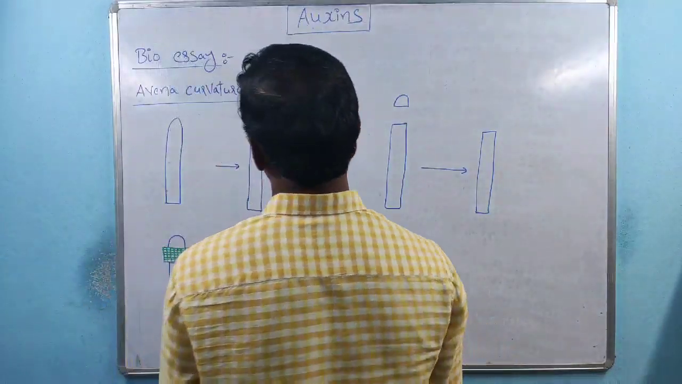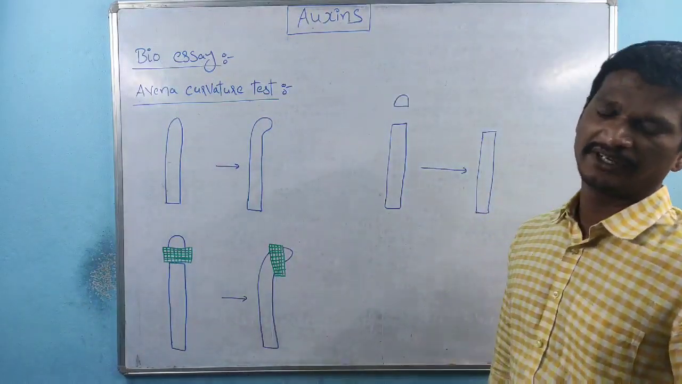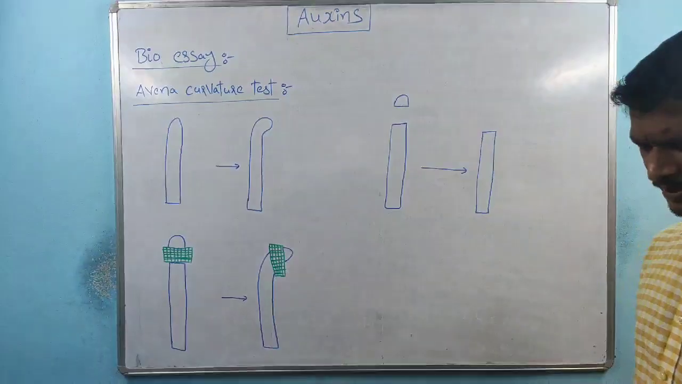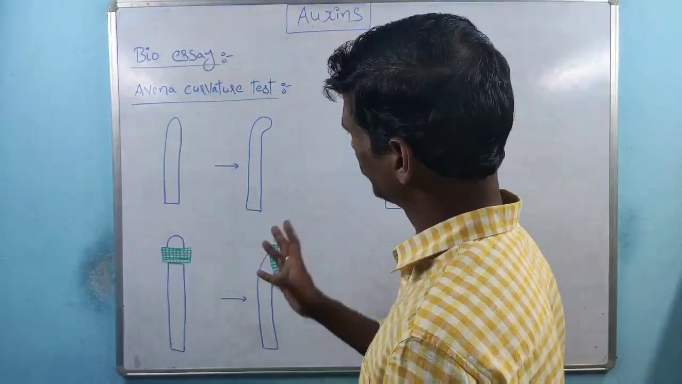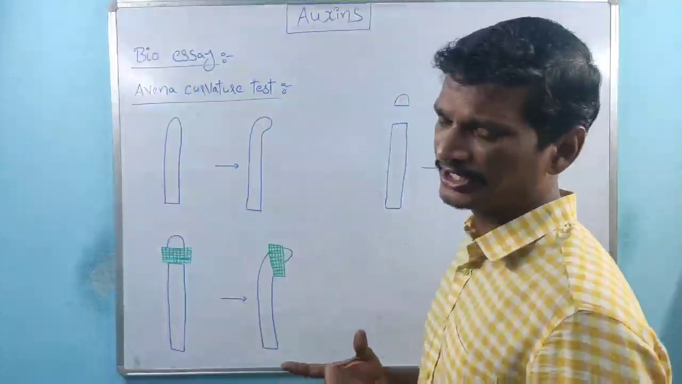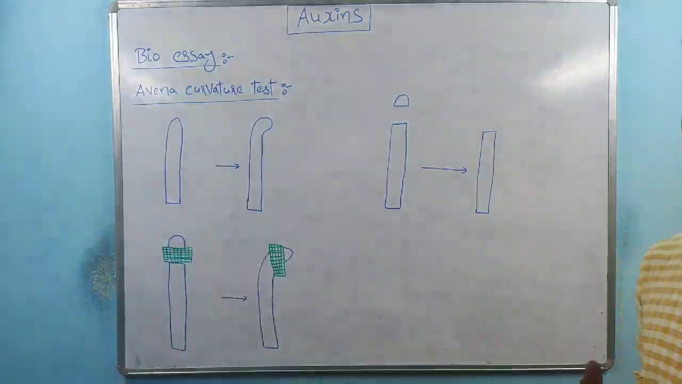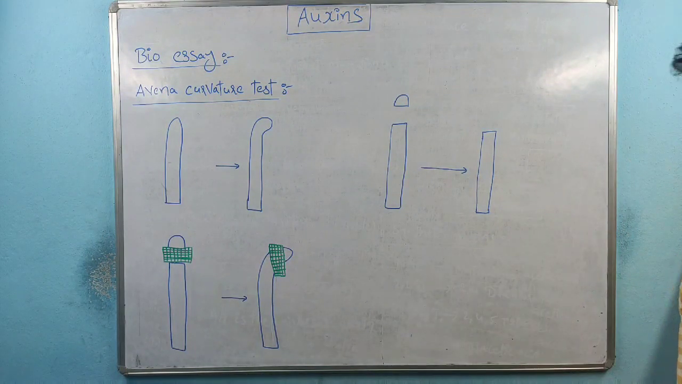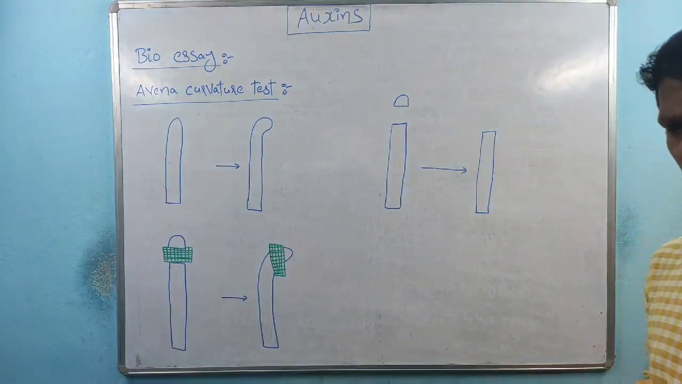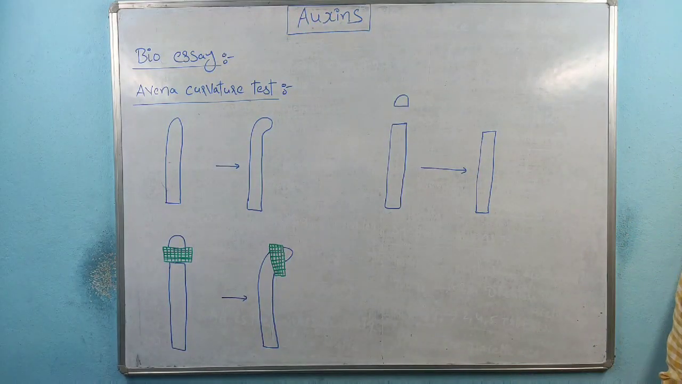Coming to the next one, the Avena curvature test. This is one of the bioassays. What are we doing here? We are not counting the quantitative amount or concentration of auxins in a coleoptile, but we are estimating the effect